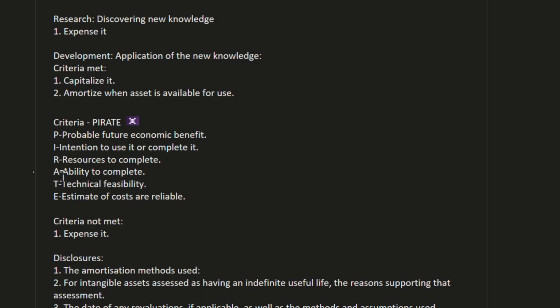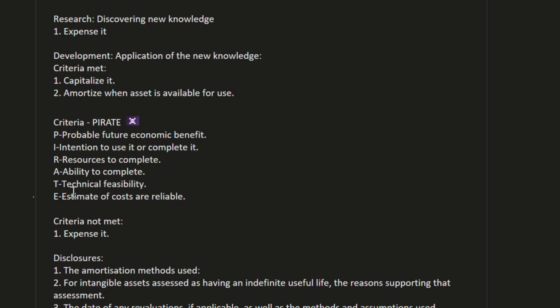Resource to complete it, we must have that much resource to complete that project. Okay, ability to complete it, we must have ability. For example, we have resource, we do not have ability, the criteria is not met. All criteria should be met. And technical feasibility, we must have technical feasibility. For example, we have future economic benefit, intention to use it or complete it, resource to complete it, and ability to complete it, but technically it is not feasible.